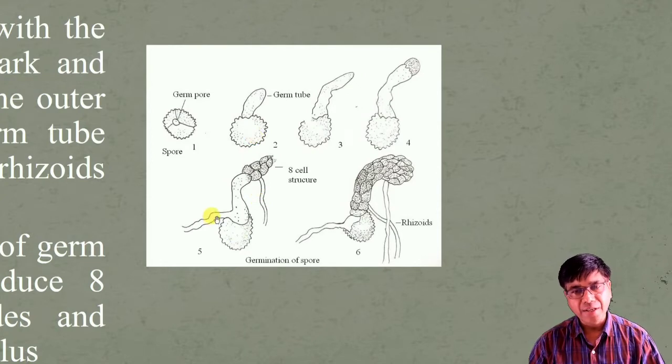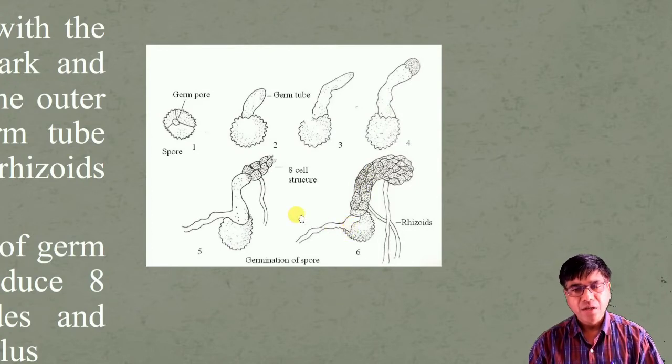Nucleus migrates to the tip of the germ tube and divides to produce an 8 cell structure. The cellular region turns green, which is known as protonema. It divides and redivides to form a new thallus.